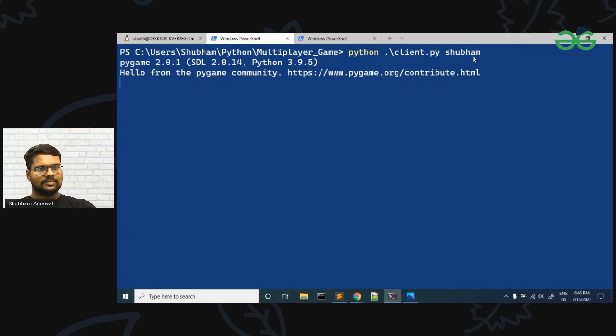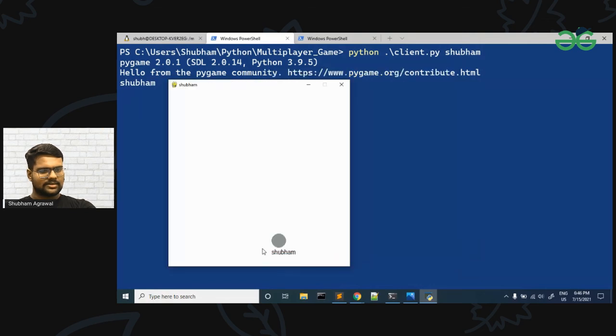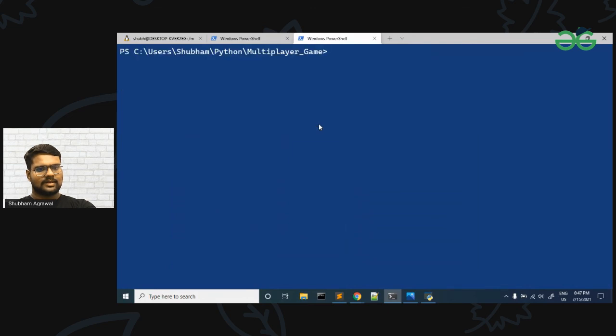Okay, so this is our window. And as you can see, Shubham is there. So this gray arrow is Shubham, and here Shubham is also printed. Okay, so let me make one more player here. So let it be, let's say, Ram.